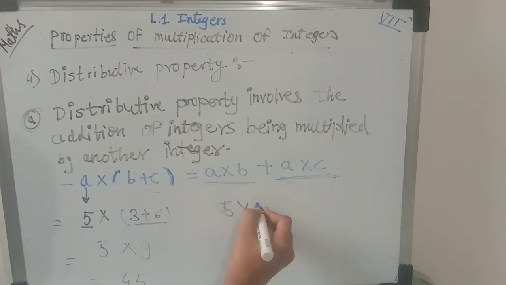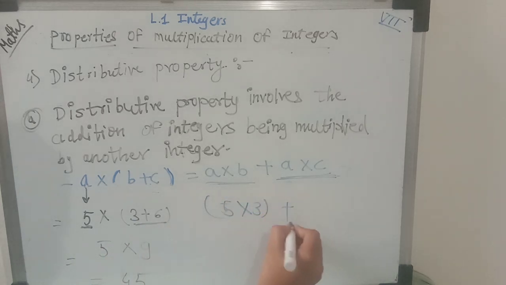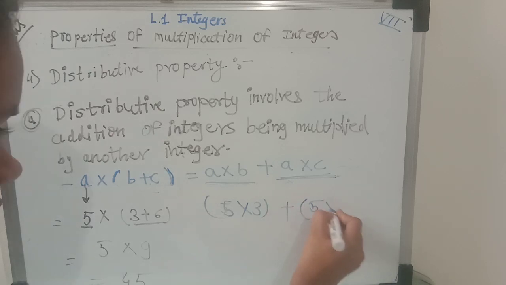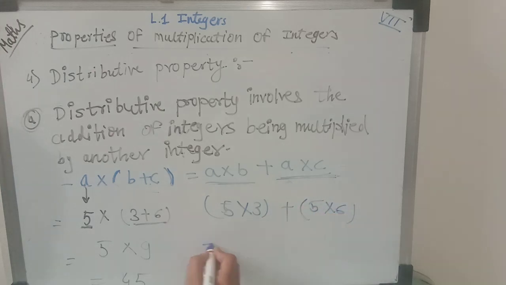multiplied by b, which is 3, plus again 5 multiplied by 6. So 5 times 3 is equal to 15 and 5 times 6 is equal to 30. So here 15 plus 30 is equal to 45. So see students, it is very easy once you understand what this property is saying, and if you solve examples which are related to this property, you will definitely understand this property very well.